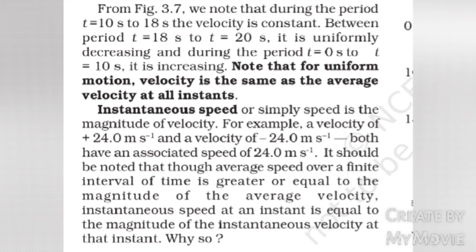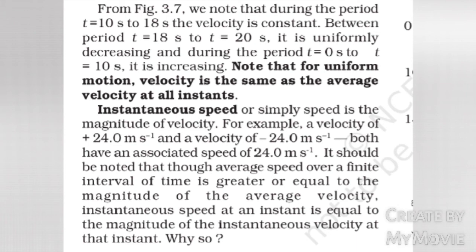the velocity is constant. Between t equals 18 seconds and t equals 20 seconds, it is uniformly decreasing, and during the period t equals 0 seconds to t equals 10 seconds, it is increasing. Note that for uniform motion, velocity is the same as the average velocity at all instants.